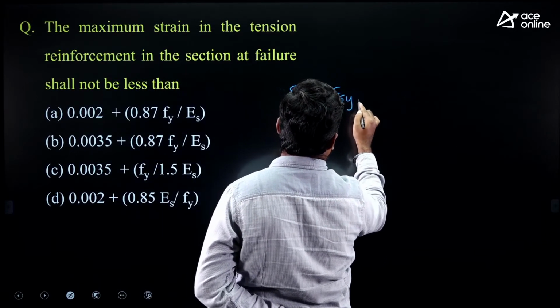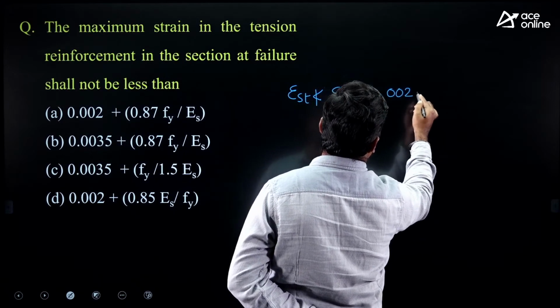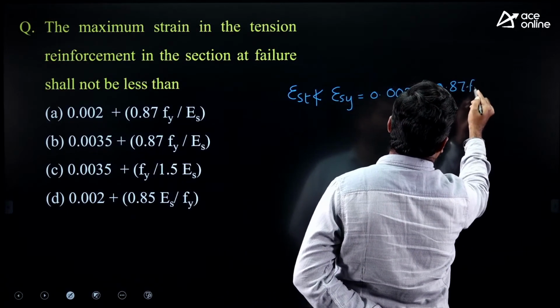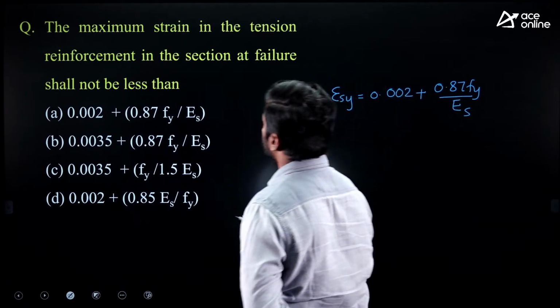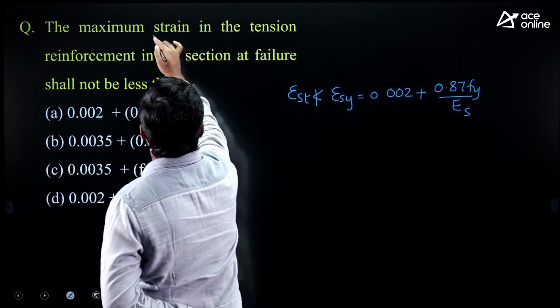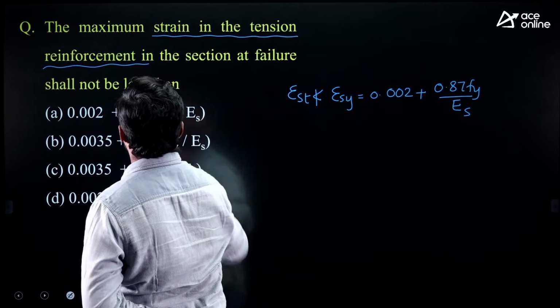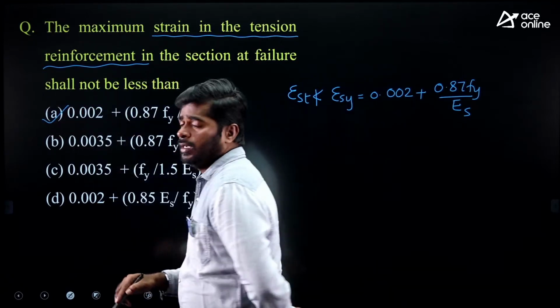What is the yield strain value? It is 0.002 plus 0.87 Fy upon Es. Here they mentioned strain in the tension reinforcement. Okay, so option A is correct.